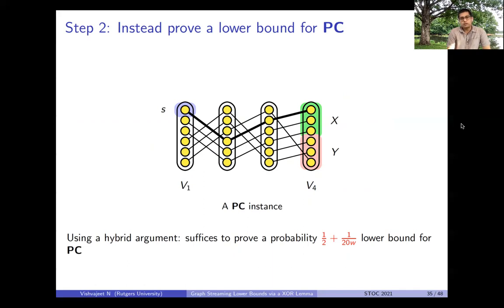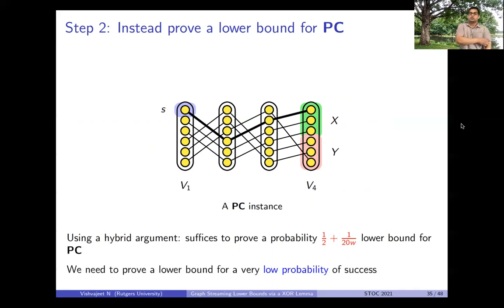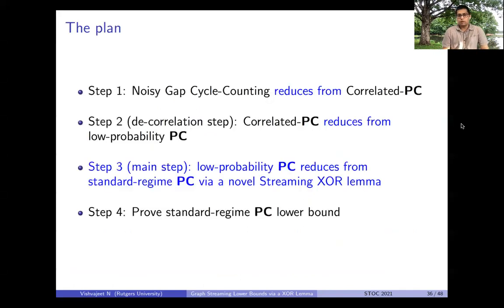As you may have noticed, this is an extremely low probability of success that we now require. So existing techniques for proving lower bounds on pointer chasing will not work. And that is why we require step three, which is our main step.